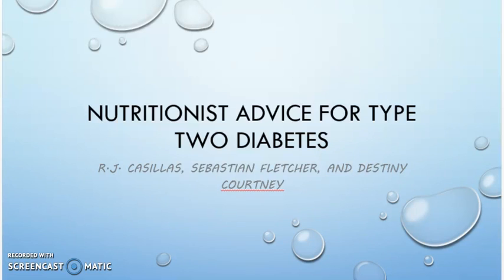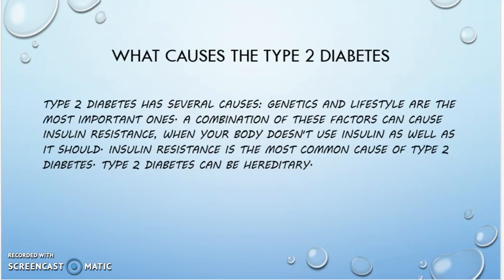Okay, so we did our slides over type 2 diabetes. And what causes type 2 diabetes is genetics and lifestyle are the most important ones. The combination of these factors can cause insulin resistance when your body doesn't use insulin as well as it should. Insulin resistance is the most common cause of type 2 diabetes. Type 2 diabetes can be hereditary.